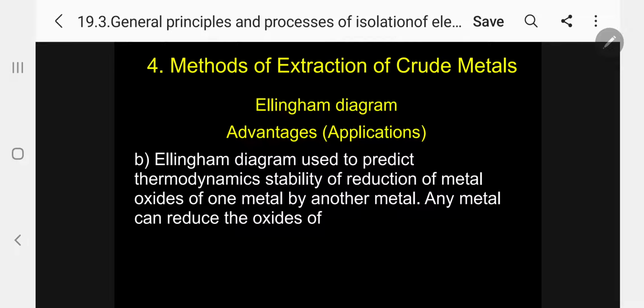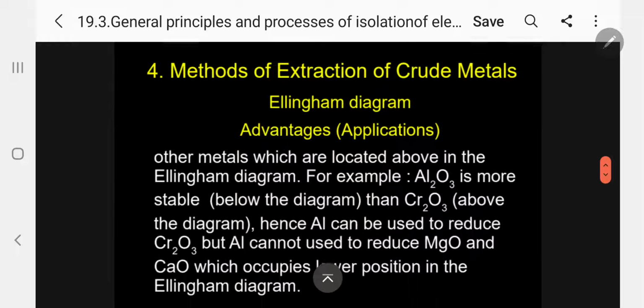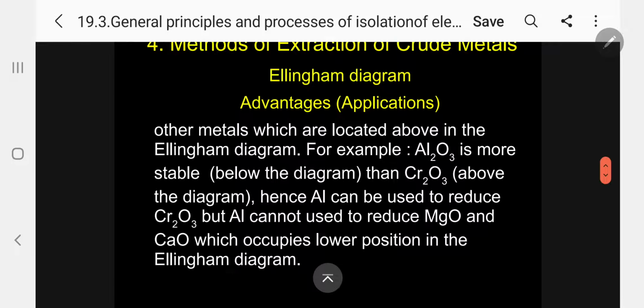The Ellingham diagram is used to predict the thermodynamic feasibility of reduction of oxides of one metal by another metal. Any metal can reduce the oxides of other metals which are located above it in the Ellingham diagram. Please follow.